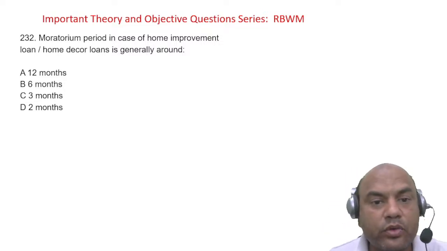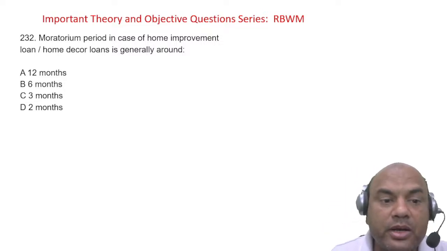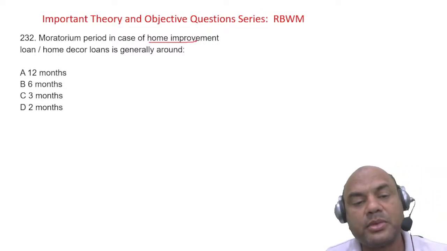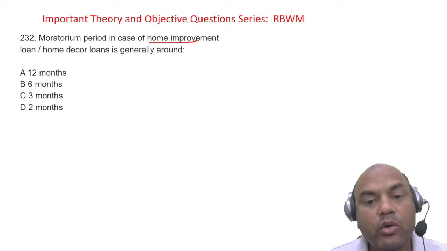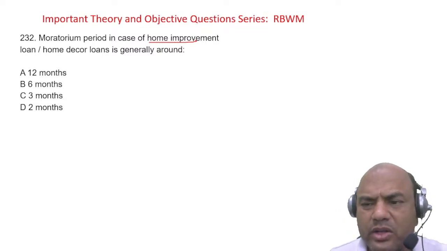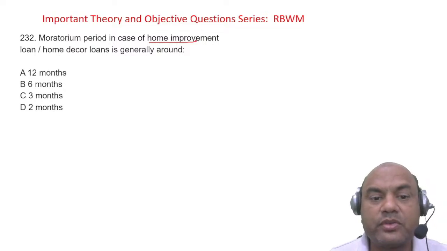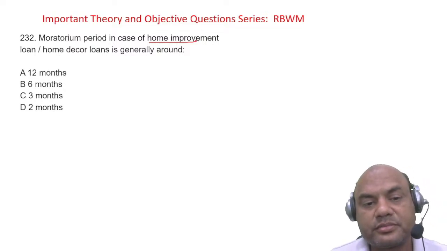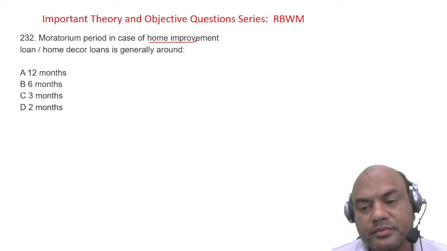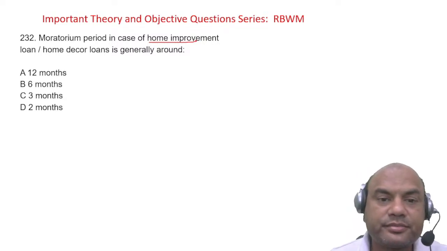Moratorium period in case of home improvement loans is what? 12 months, 6 months, 3 months, 2 months. Home improvement loan or home decor, you can call it anything, is what? What is the answer?